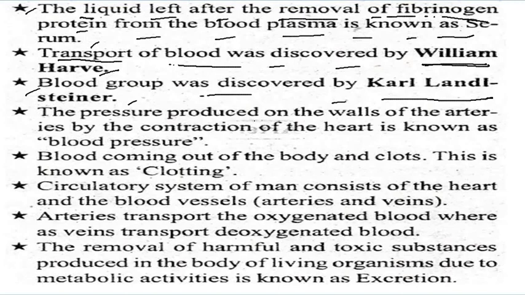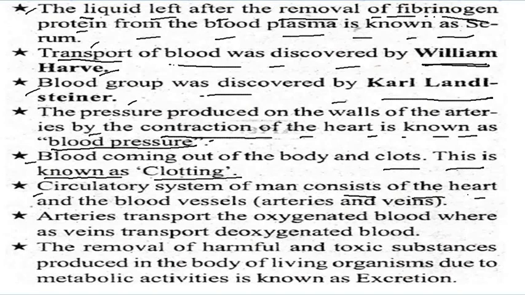The pressure produced on the wall of the arteries by contraction of the heart is known as blood pressure. Blood coming out of the body and floating is known as clotting. The circulatory system of man consists of the heart and the blood vessels, arteries and veins. Arteries transport the oxygenated blood, whereas the veins transport the deoxygenated blood.